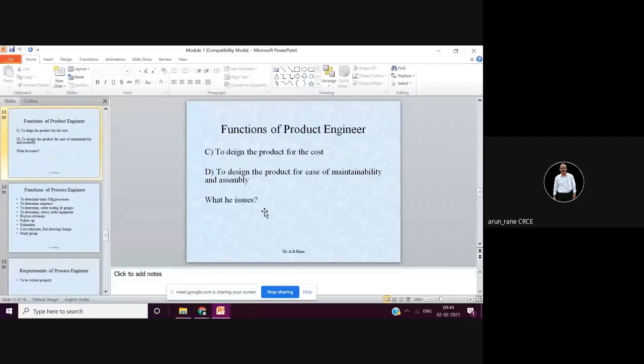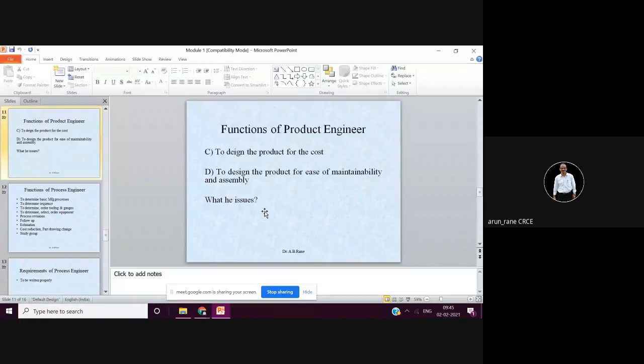That is when these drawings are released to manufacturing. Why is this date important? Because many times, once it is released for production, changes are suggested, mostly by the process engineer. He says, why don't you use this material which is more economical, or since this material is not available, go for an alternate material. Or instead of thread rolling, why not go for thread milling? So suggestions keep coming, and the product engineer needs to make the changes.